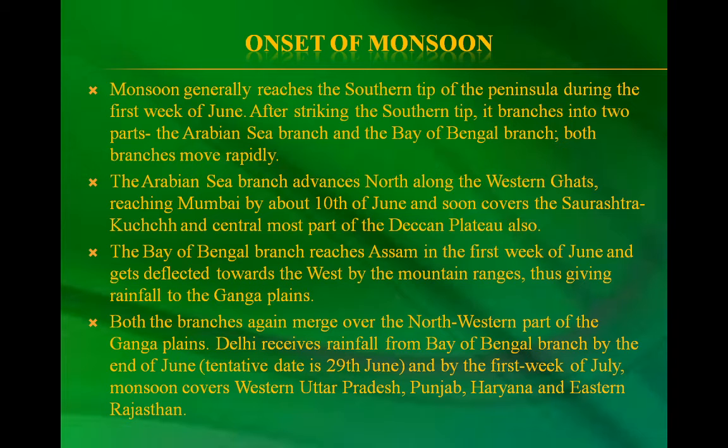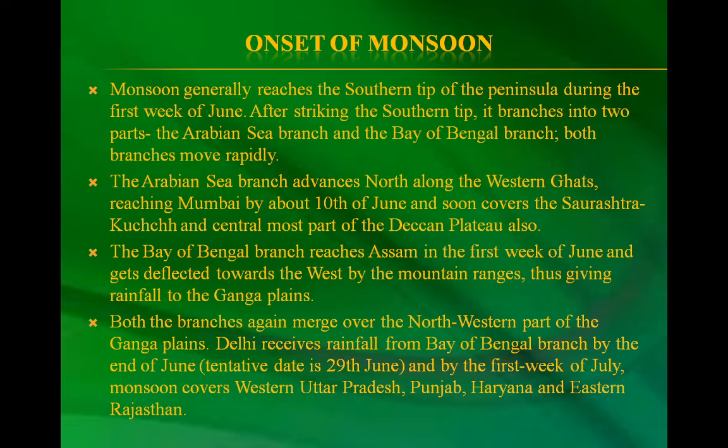The Arabian Sea branch advances north along the Western Ghats, reaching Mumbai by about 10th of June and soon covers the Saurashtra, Kutch and central part of the Deccan Plateau also. The Bay of Bengal branch reaches Assam in the first week of June and gets deflected towards the west by the mountain ranges, thus giving rainfall to the Ganga plains. Both the branches again merge over the northwestern part of the Ganga plains.